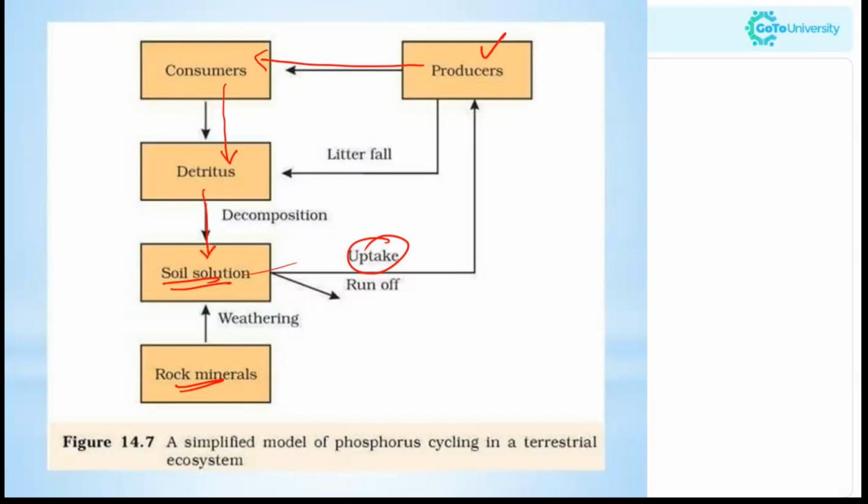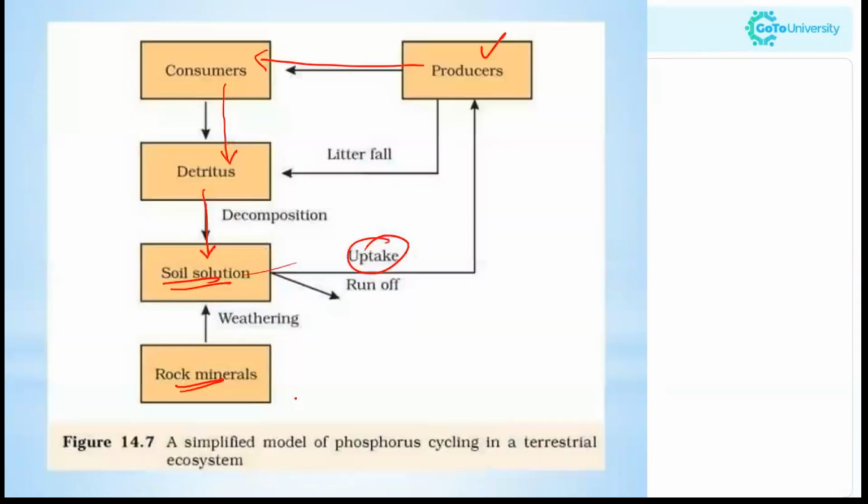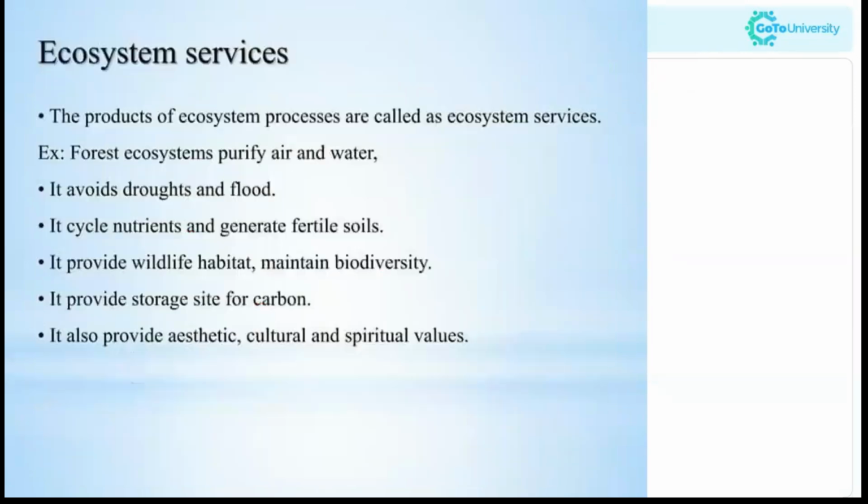That is the phosphorus cycle actually. So the herbivores and other animals obtain this element from plants. And the waste products and the dead organisms are decomposed by the phosphate solubilizing bacteria, releasing the phosphorus. So again it comes back to the soil. So this is the phosphorus cycle.